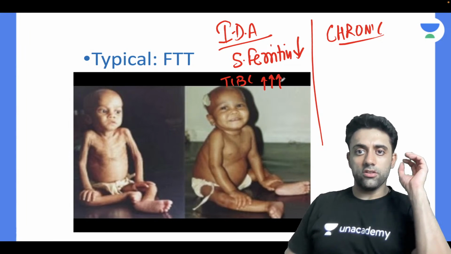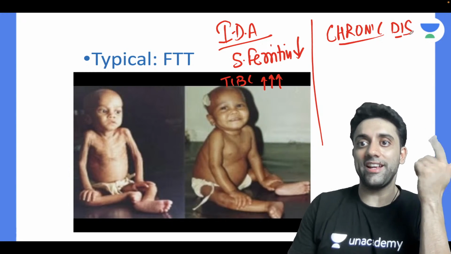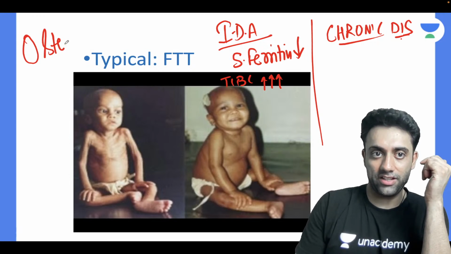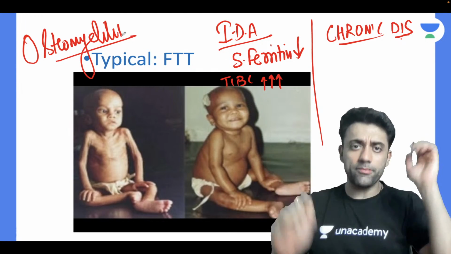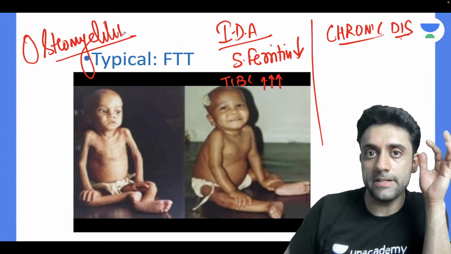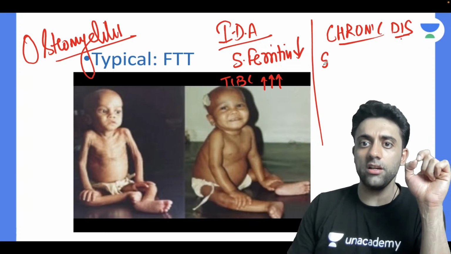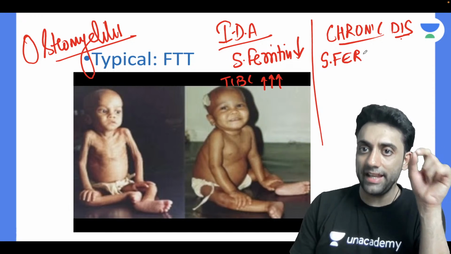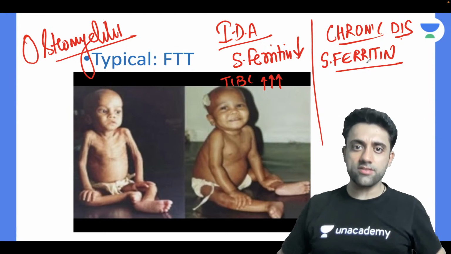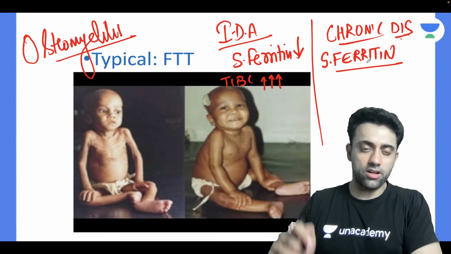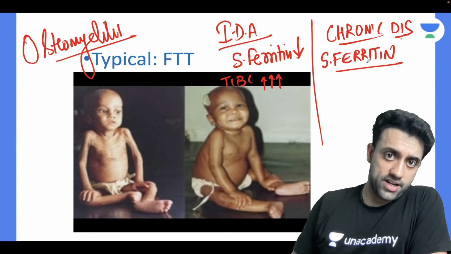I totally agree with you. So my question was about anemia of chronic disease. Chronic, like osteomyelitis, chronic TB, celiac, inflammatory bowel disease, any chronic problem. The inflammatory marker of any chronic illness is serum ferritin. This is what you have to answer me, okay? Of course, TIBC you can tell, but do you understand this? The inflammatory marker of chronic illnesses is serum ferritin.